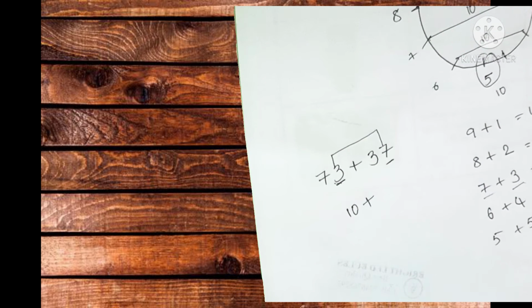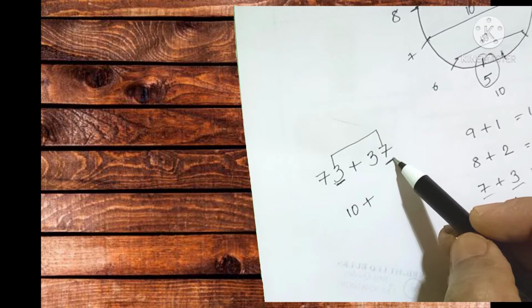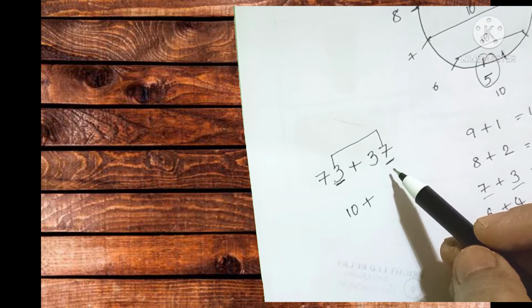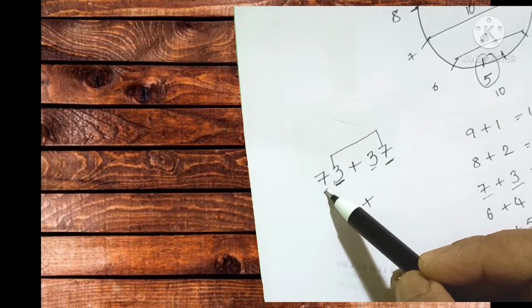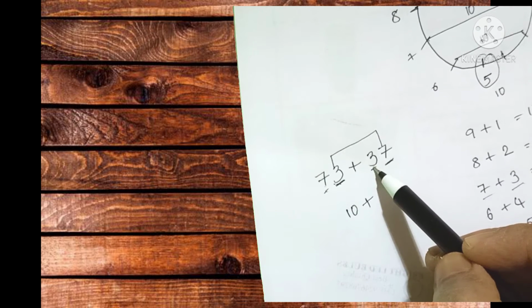And then after that, you can see one more digit is also there. This is the ones position. You know the positions of the numbers? Yes, this is the ones position, this is the tens position, right? Is it right? Tens position. So 7 plus 3, how much? It is 10.